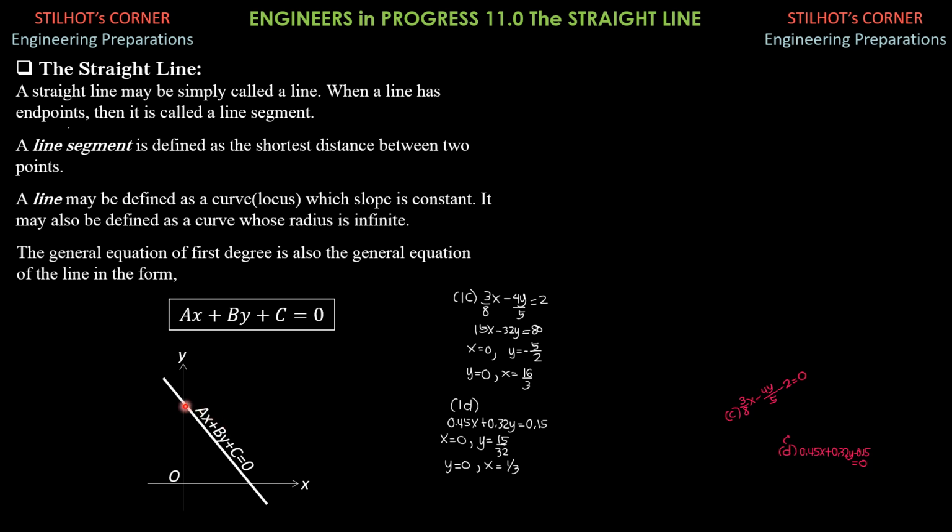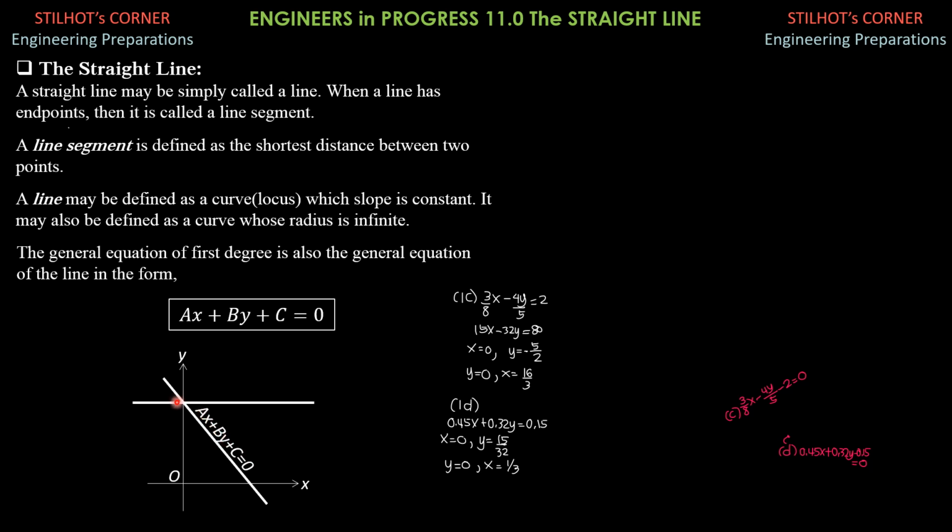And when the line crosses the y-axis, at this intersection x is 0, so the equation through this point of intersection reduces to by plus c equals 0, or y equals negative c over b, that horizontal line there.